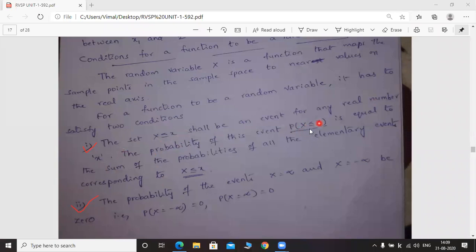Probability of capital X less than or equal to small x is equal to the sum of probabilities of all the elementary events corresponding to capital X less than or equal to small x.